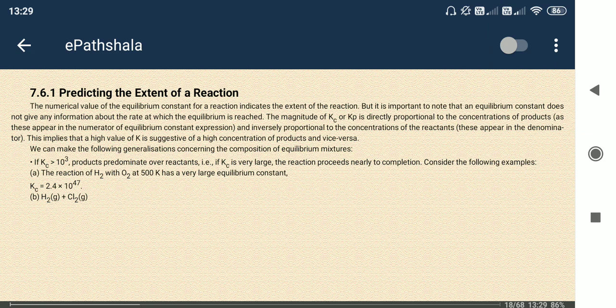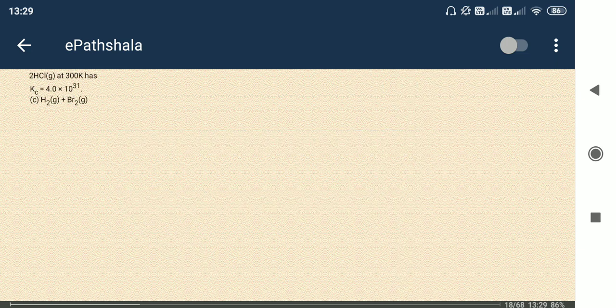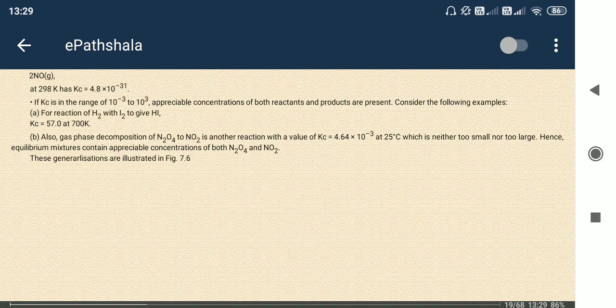If it is more than the constant, the backward reaction will be high, so more product will be changed to reactant. Thus we can predict the reaction nature, whether the forward reaction or the backward reaction will be high.